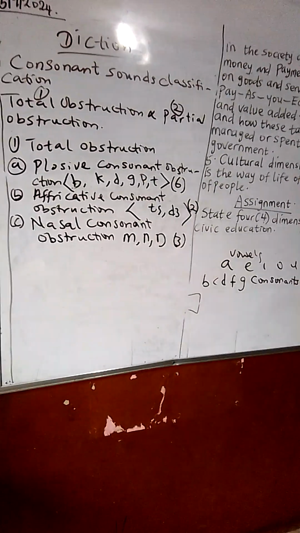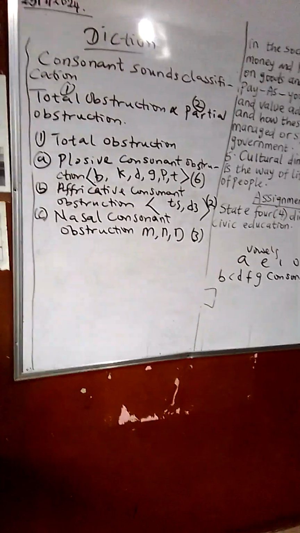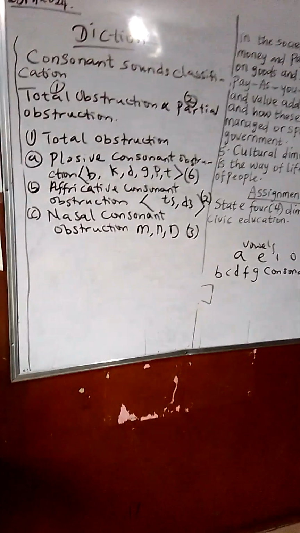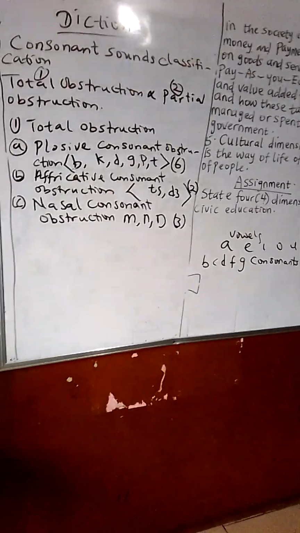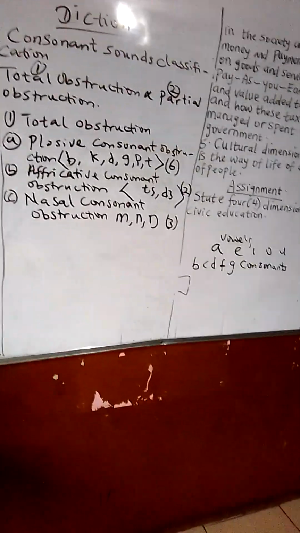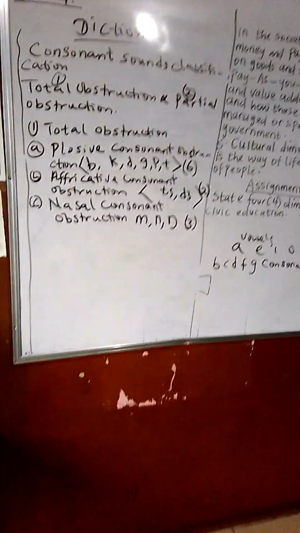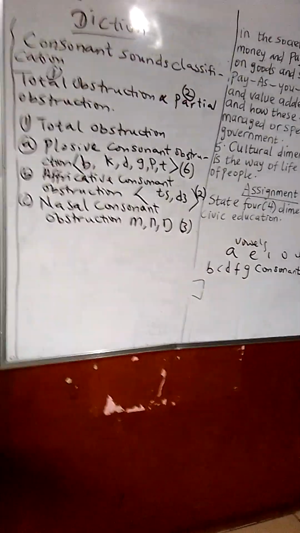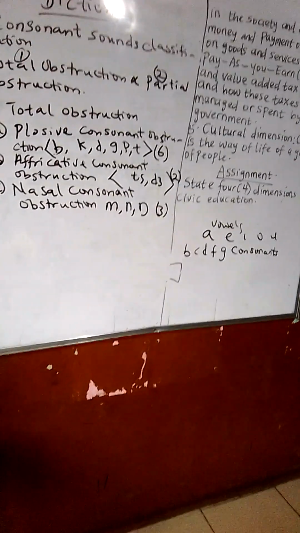When we say something is an obstruction, that means there's a sort of hindrance in the pronunciation. Like we all know, pronouncing a consonant sound is always with obstruction. So it may be total obstruction or partial obstruction. For today, under the total obstruction, we have A, B, C of the types of obstruction. Like we have the plosive consonant obstruction.